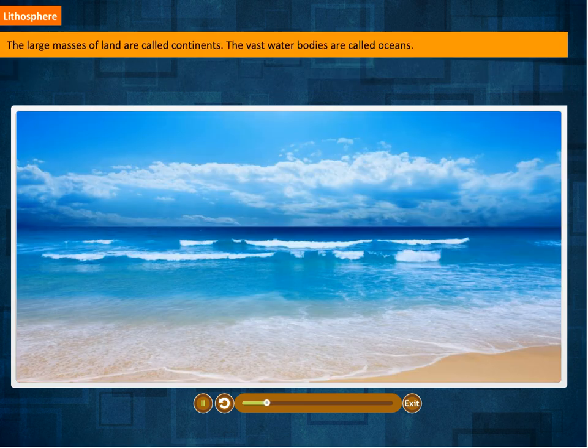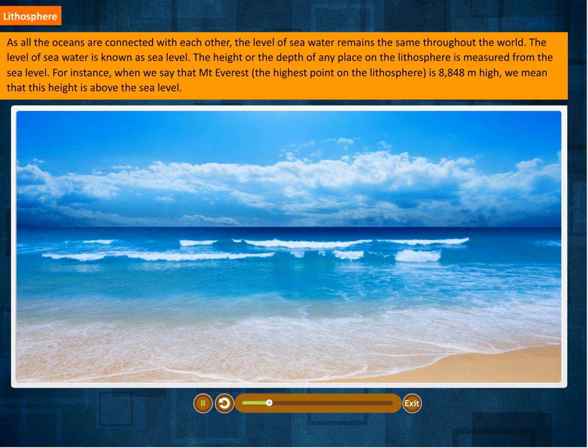The large masses of land are called continents. The vast water bodies are called oceans. As all the oceans are connected with each other, the level of seawater remains the same throughout the world. The level of seawater is known as sea level. The height or the depth of any place on the lithosphere is measured from the sea level.